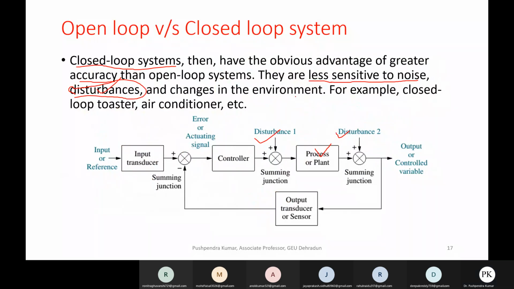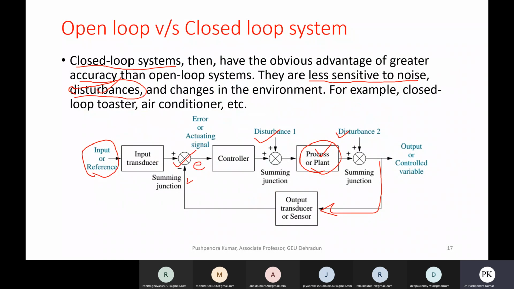Whether there is some disturbance, maybe it is a very hot sunny day, or it may be a winter day, it will maintain a certain temperature inside the room without any human intervention. Automatically it will sense. For example, if this air conditioner is your process or plant, and there is a temperature sensor which will measure the temperature, this temperature will be compared with the reference temperature, whatever you want, 25 degree or 20 degree, and the actual temperature. And here you will have an error signal.